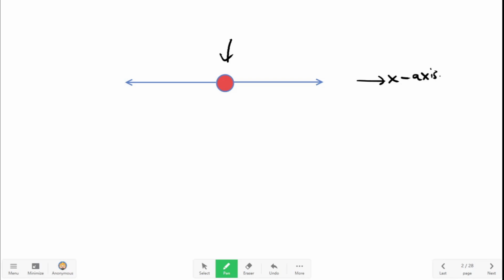It is undergoing simple harmonic motion. Amplitude is small a. It is going from x equal to 0 to x equal to a, then coming back, and then going to x equal to minus a, and then coming back.